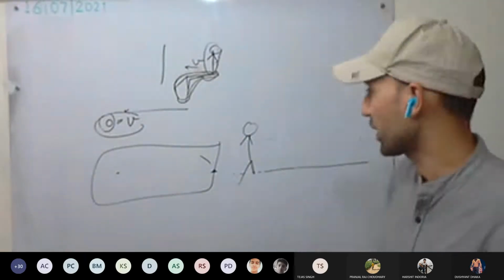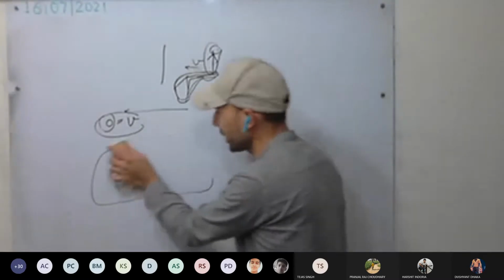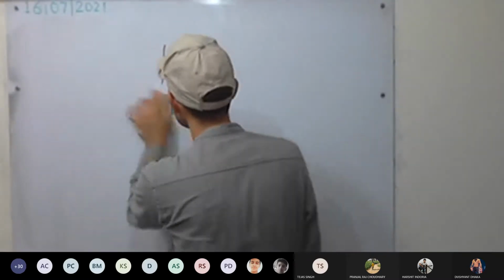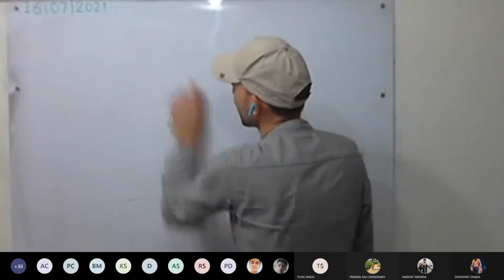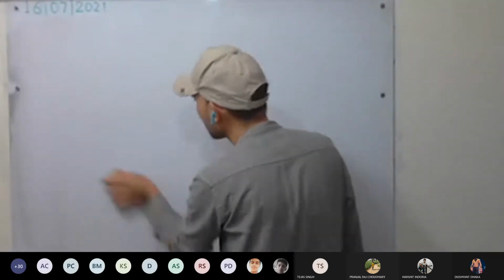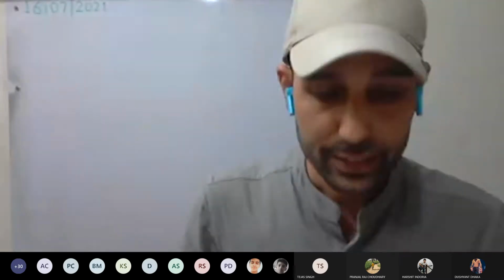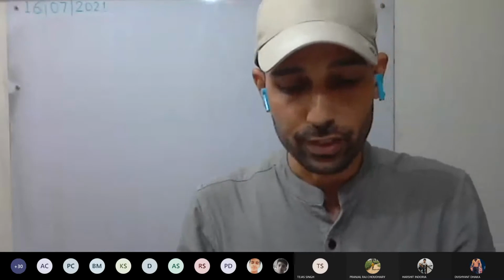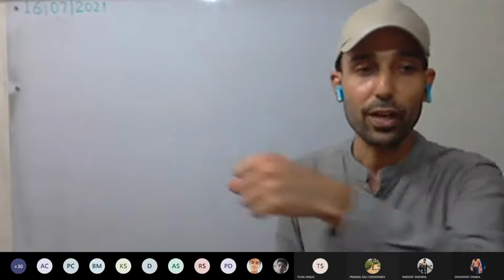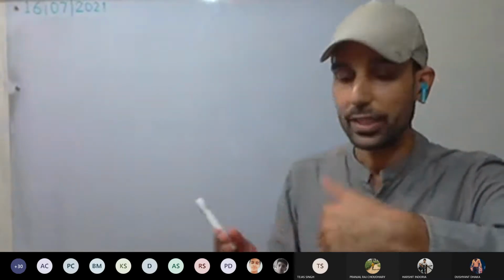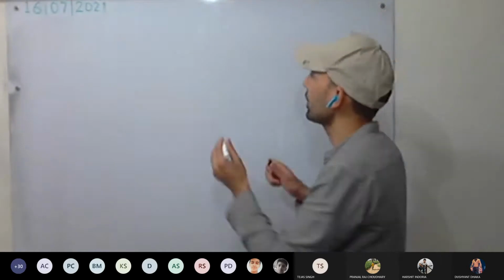Okay, next is very interesting. This one I will tell you from two perspectives: one from a person sitting in the car or train, the other from a person standing on the platform. So it's a relative thing. How are you going to observe? I have seen it on the Discovery Channel as well. It has been explained by some physicists, mainly about time travel. That is, when we are moving very fast, we can increase the time, that is, we'll be ahead by some seconds. So that was about time travel.